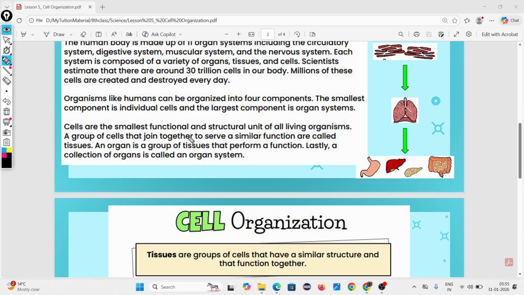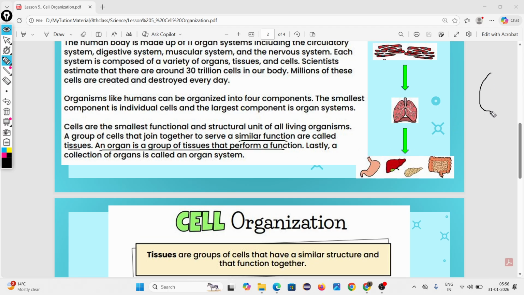A group of cells join together to perform a similar function. Why do they group together? To perform a similar function. They are called tissue. Then an organ is a group of tissues that perform a function.